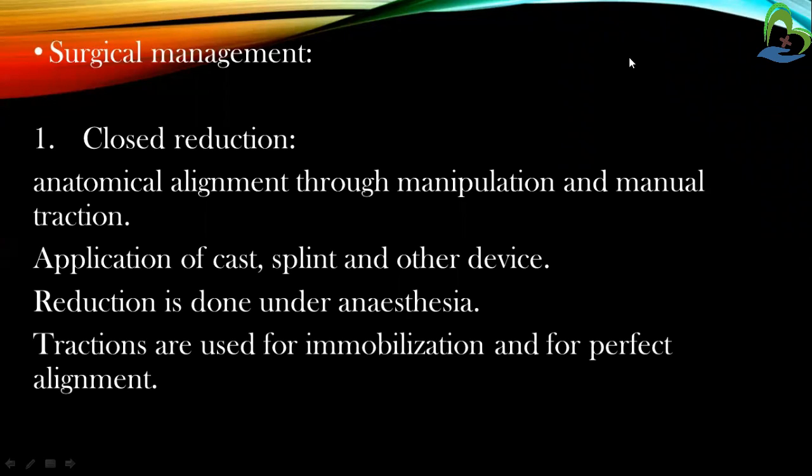Next is the surgical management. In closed reduction, anatomical alignment is achieved through manipulation and manual traction, with application of a cast, splint, and other devices. Reduction is done under anesthesia. Traction is used for immobilization and for perfect alignment.